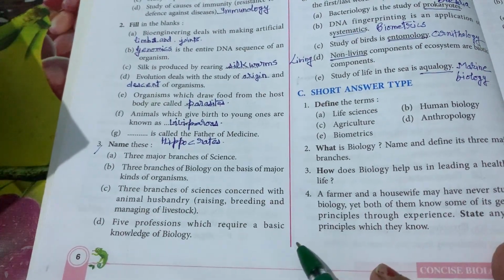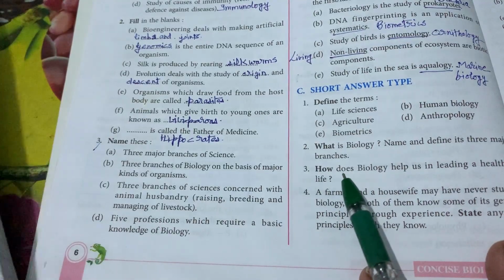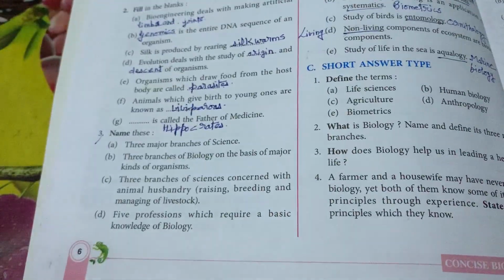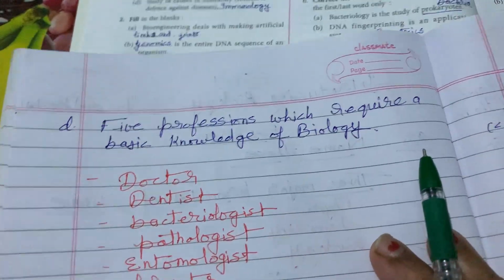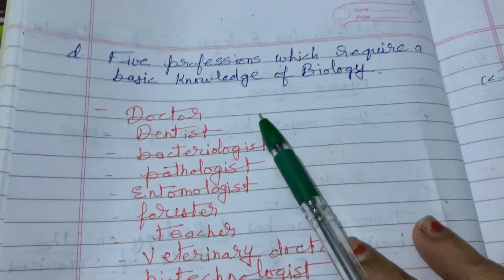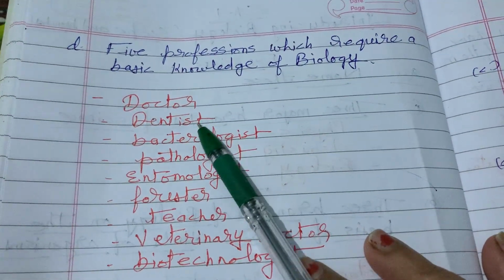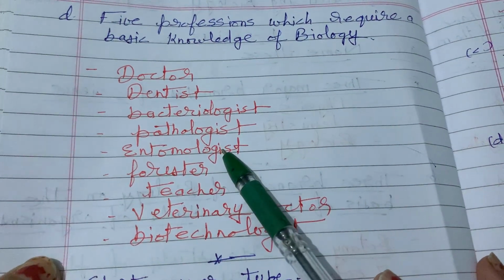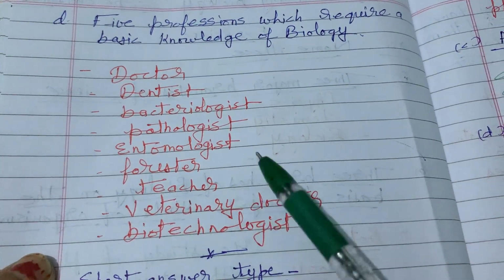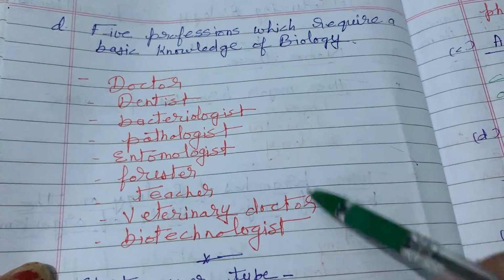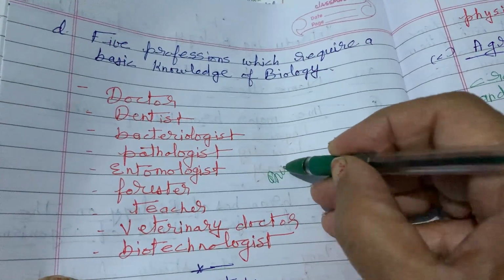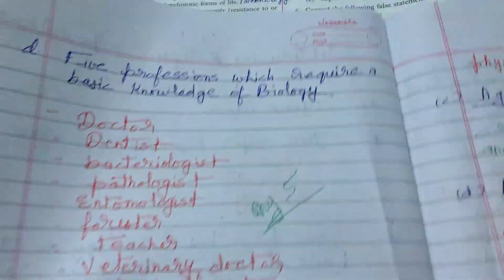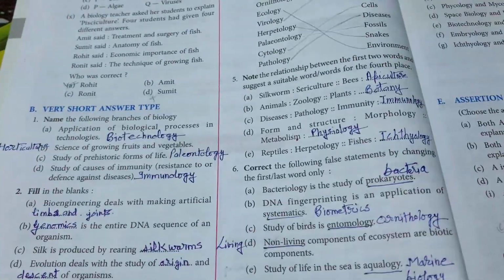Five professions which require a basic knowledge of biology. Now here you can see any of the branches. You can write five which require the basic knowledge of biology: doctor, dentist, bacteriologist, pathologist, entomologist, forester, teacher, veterinary doctor. But any five you can mention here. Any five you can write from these. Right?